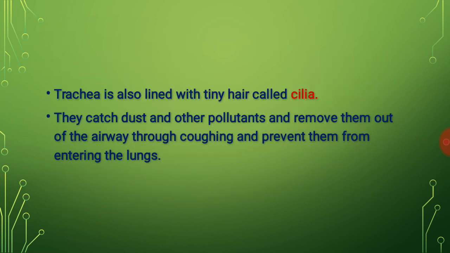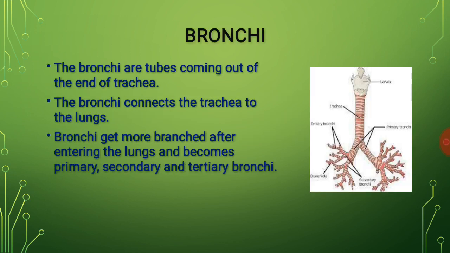The inner lining of the trachea has tiny hair called cilia. They catch dust and other pollutants and remove them out of the airway through coughing, and prevent them from entering the lungs. The trachea divides into two bronchi inside the chest.